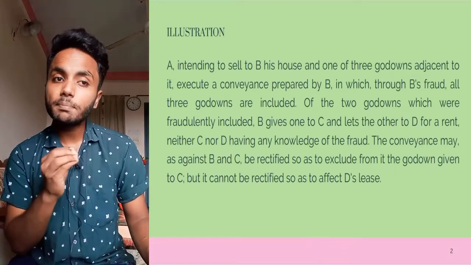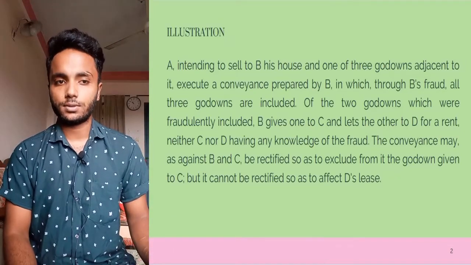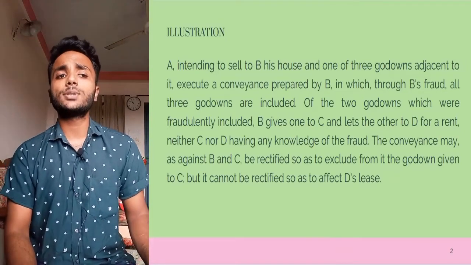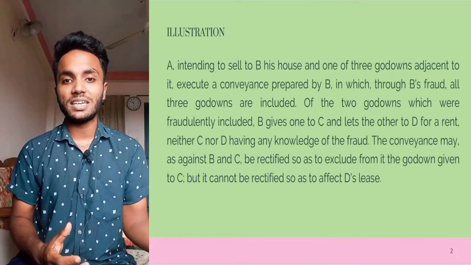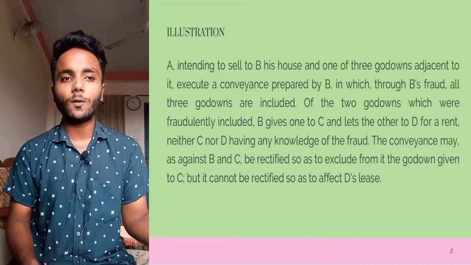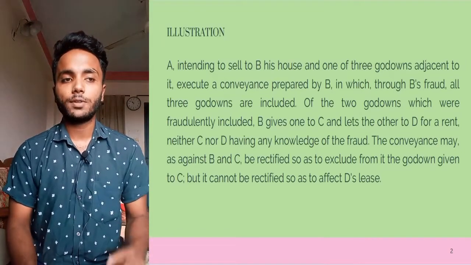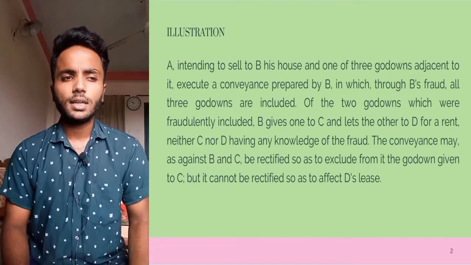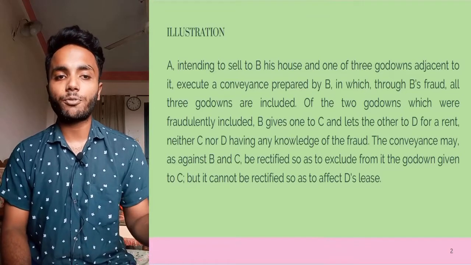Of the two godowns fraudulently included, B gives one to C and lets the other to D for rent, neither C nor D having any knowledge of the fraud.